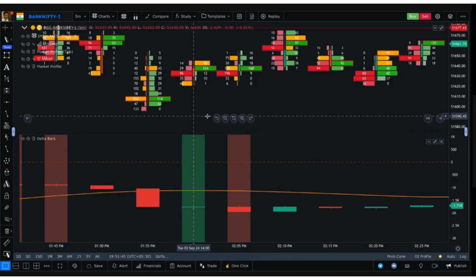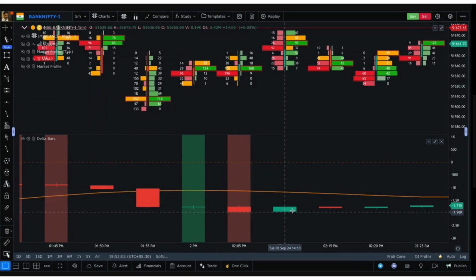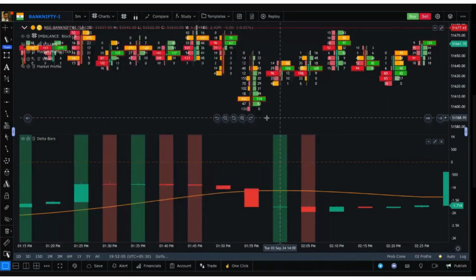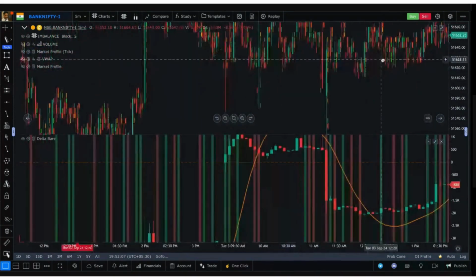If there is a green delta but the candle is closing in red, then obviously there were more buyers than sellers in this candle, still it closed in red. It also indicates limit seller activity. So even though the pressure is positive, or let's take an example of a very good candle that we had here